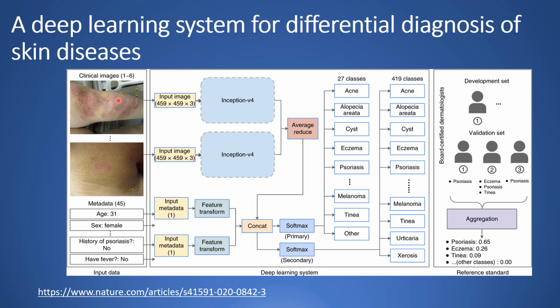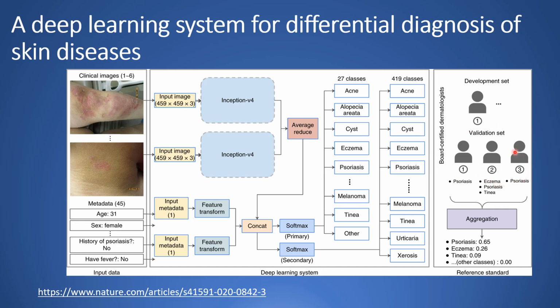which can take as input images or photos of the skin condition along with the metadata, and they build a deep neural network using Inception-v4 for the images along with the metadata features, and then they can do a primary classification of the skin conditions into 27 diagnostic classes and further a secondary classification into 419 diagnostic classes.